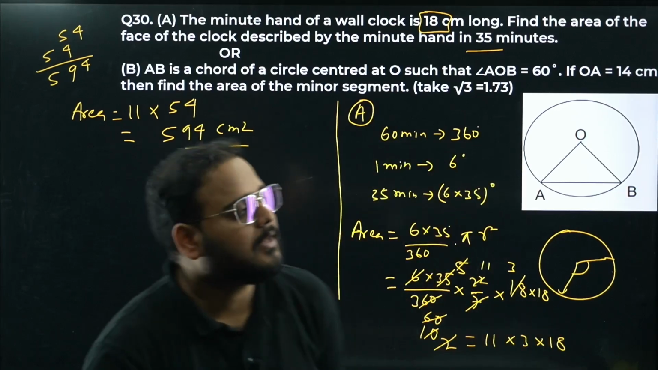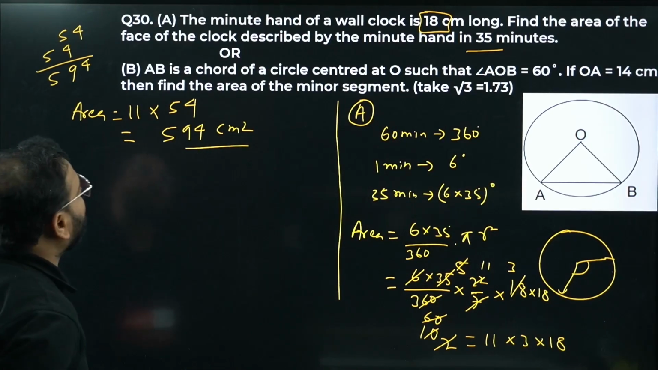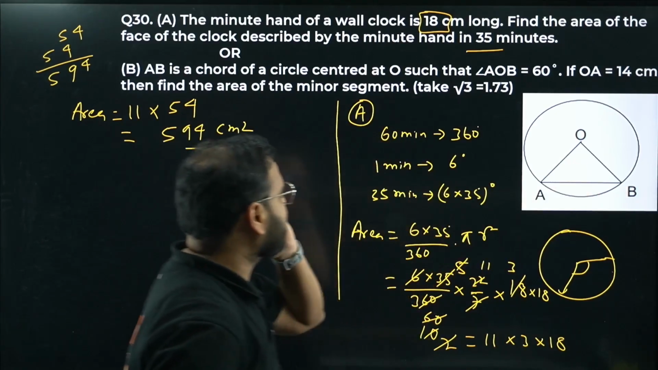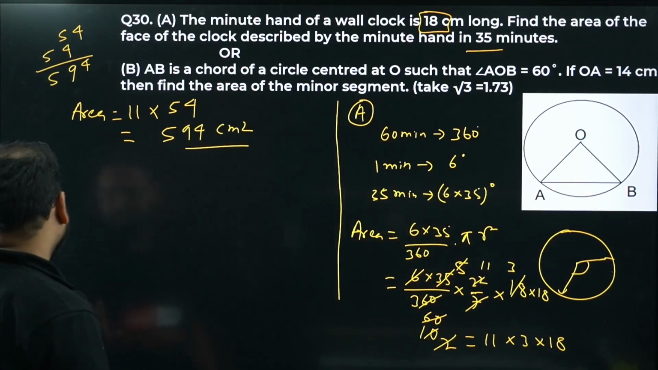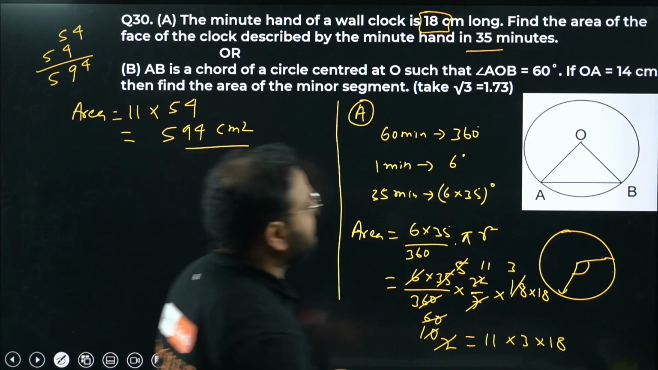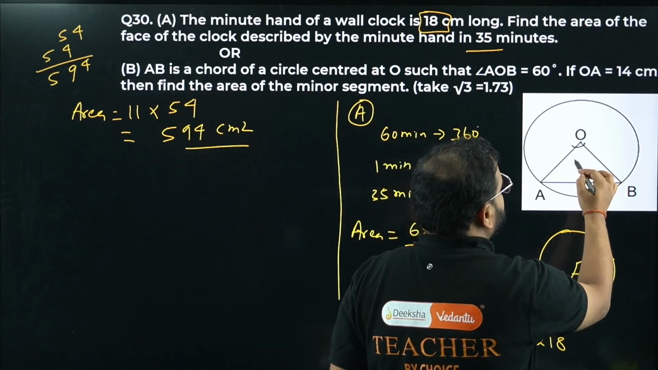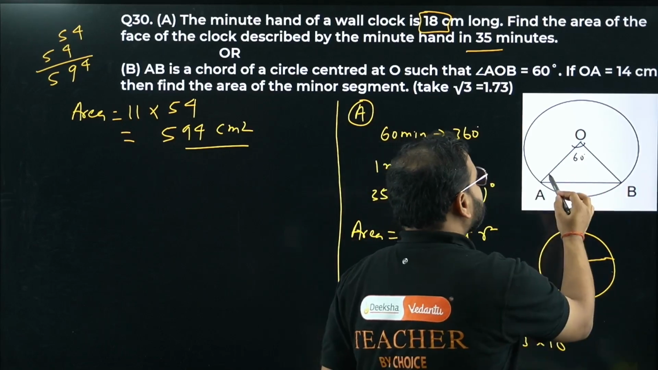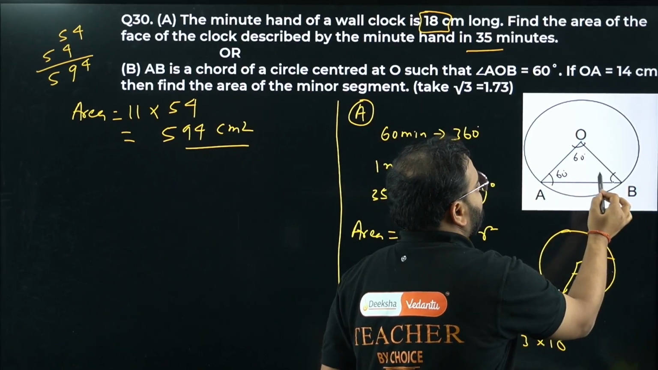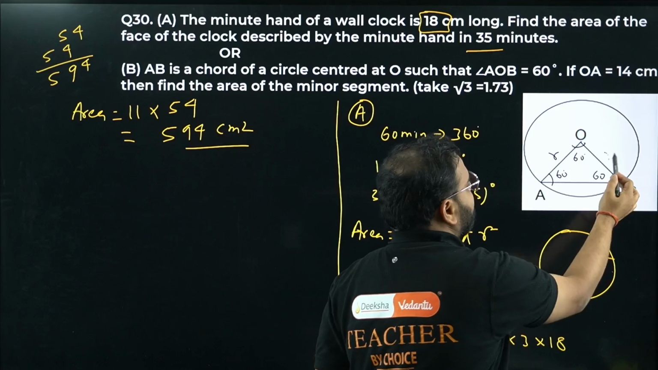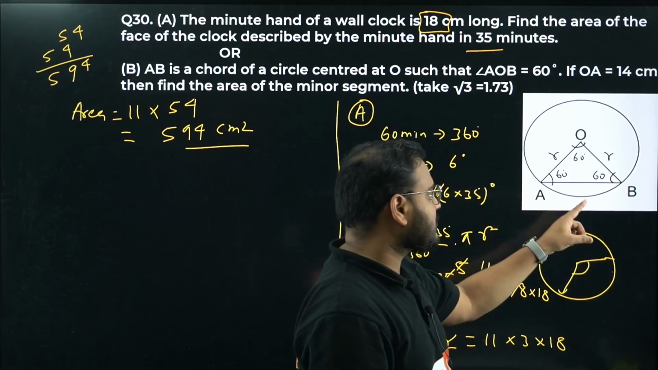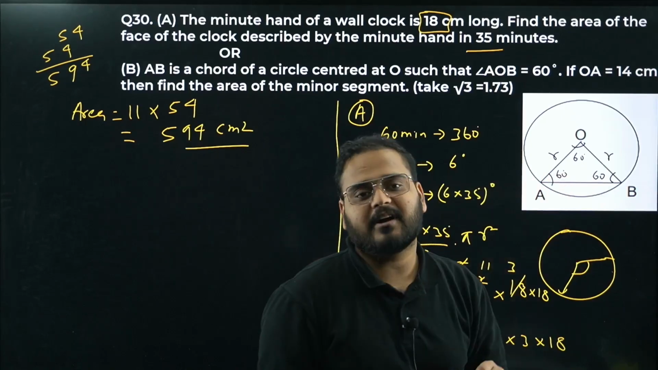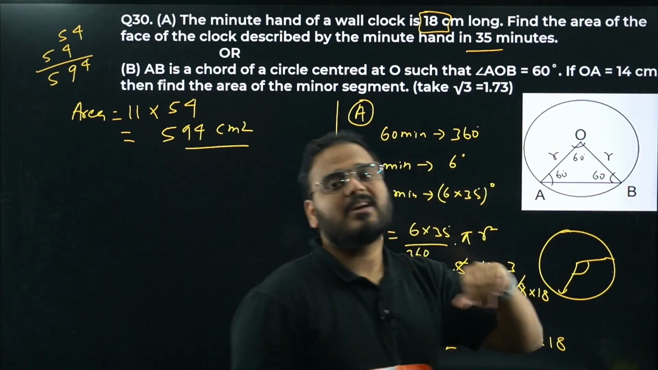Much better. Okay, AB is a chord of a circle centered at O. AOB is 60 degrees. It means what? It means this is 60, so this is also 60. How come, sir? Because this is radius, right? This also is radius, no? So they have to be isosceles. This is 60, so the sum is 120. The remaining angles have to be distributed half and half. So triangle AOB becomes actually equilateral.